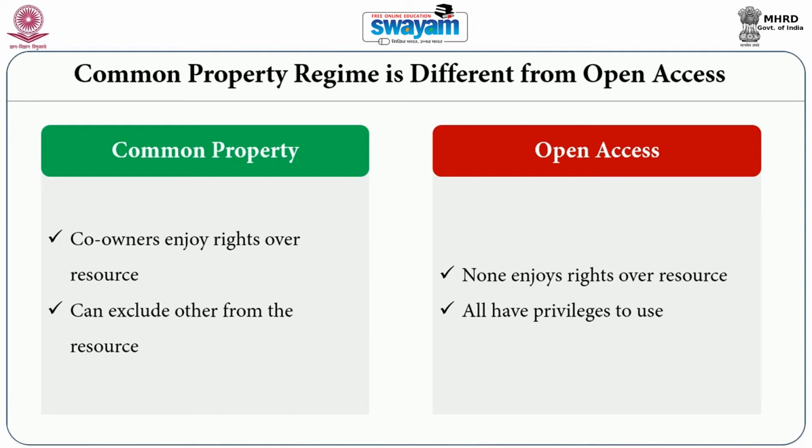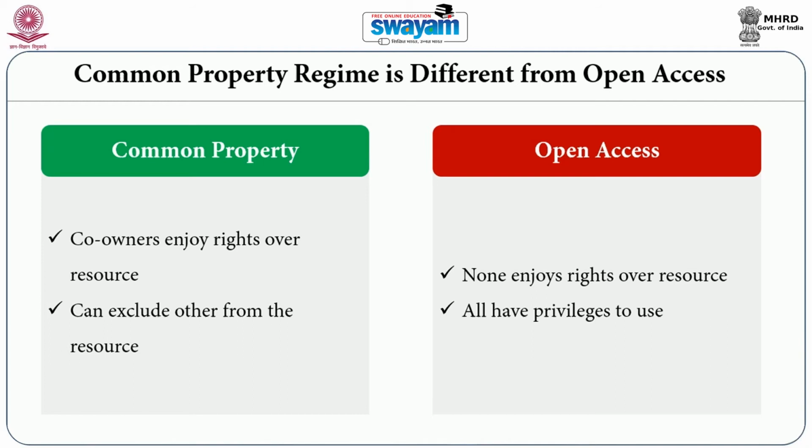Whereas, when the resource is managed under the open access regime, there is no clear-cut right. So, the resource is open to all and others cannot be restricted, and that will lead to free riding over the resource, and ultimately resources will be degraded. So, degradation of natural resources arises because they are mostly managed as open access resources.